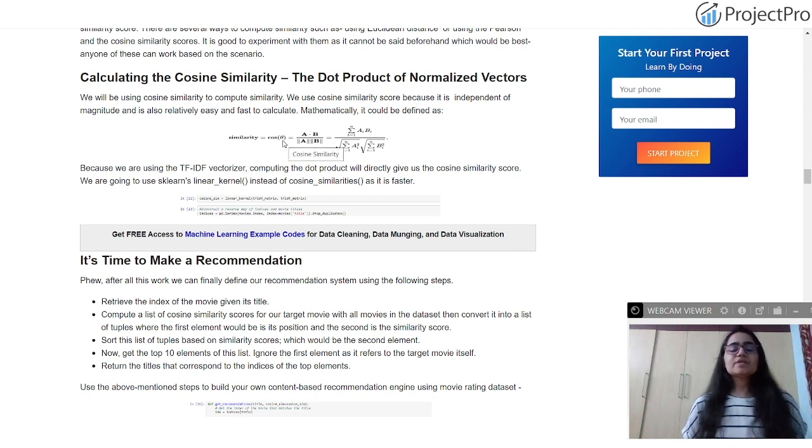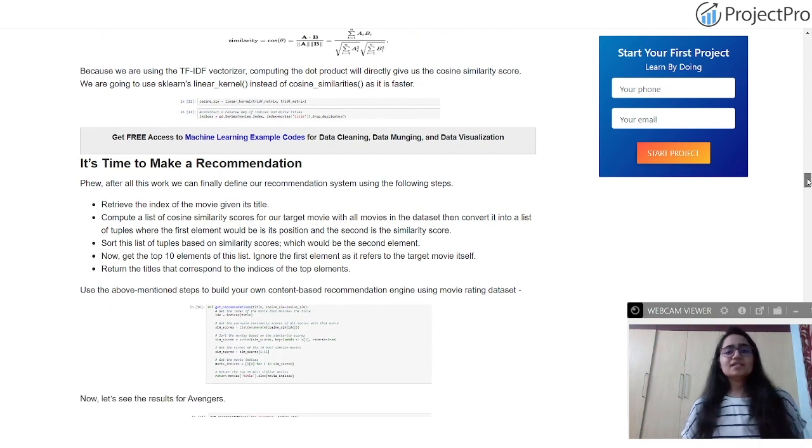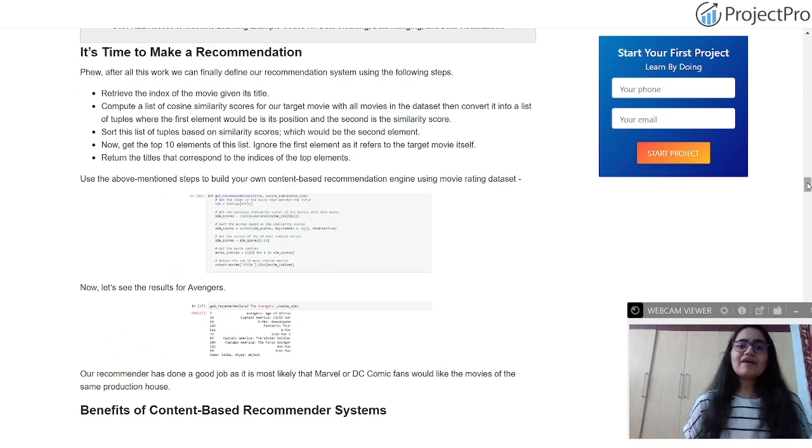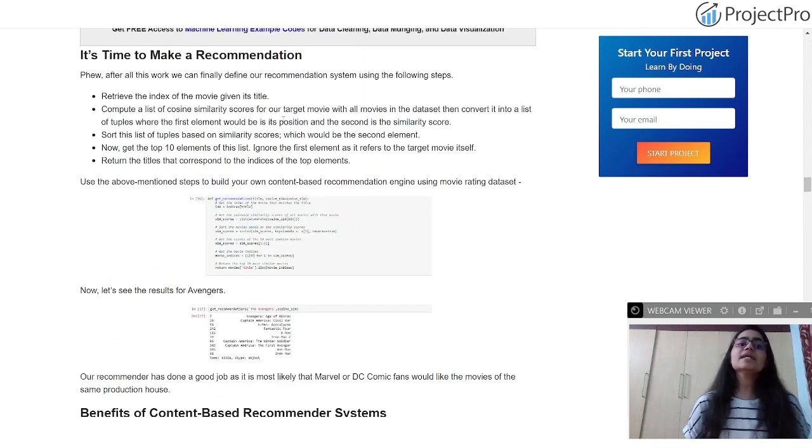So the similarity score here, the cosine similarity, is calculated by cos theta, which is the cosine of the angle of similarity between the two items or two users. It is independent of the magnitude and is also relatively easy and fast to calculate. Besides cosine similarity, there are various other metrics you can consider. Once you have made this TF-IDF vectorizer and computed the cosine similarity score, then you can make the recommendation. While building your recommendation system, the top 10 elements of the list are the top 10 recommendations.